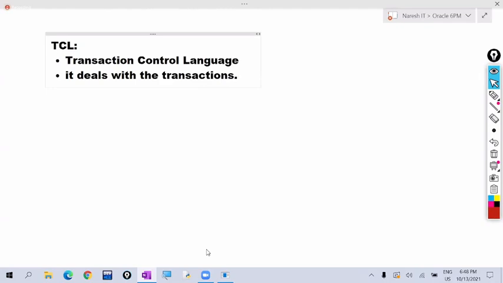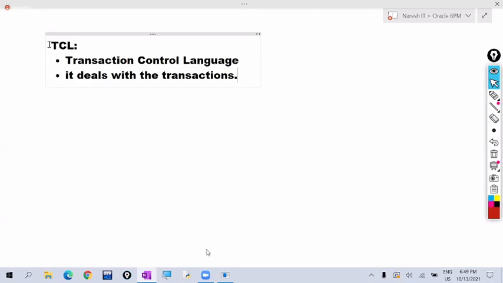Listen carefully here. Every transaction must be successfully completed or aborted, meaning cancelled. Every transaction must be successfully finished or cancelled. We should not leave the transaction in the middle. Every transaction must be successfully finished, or otherwise we have to roll back.